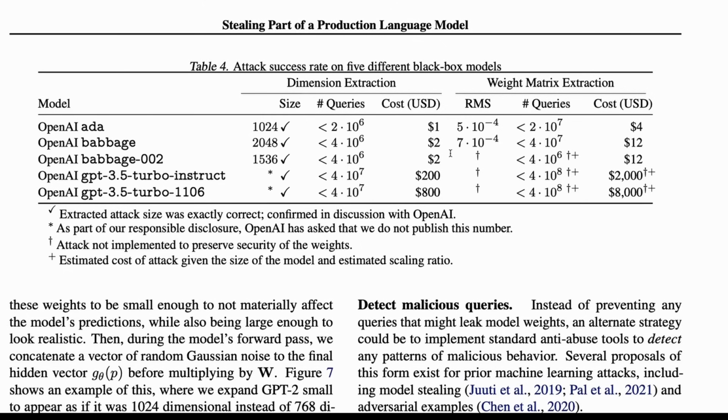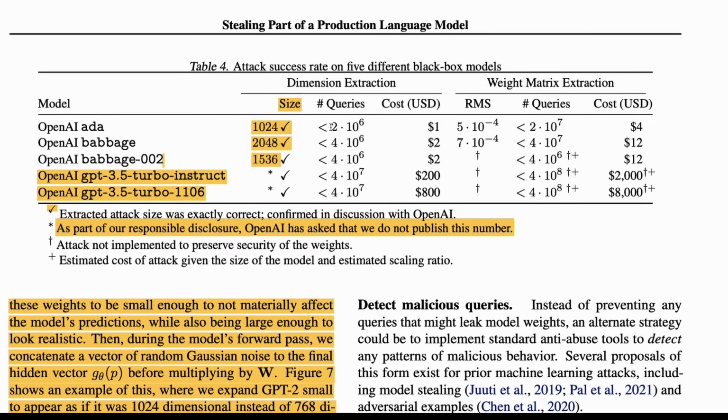So the result of this entire paper is this. They've got 1, 2, 3, 4, 5 models, and with OpenAI especially, we know the size of this, 1024, they revealed it. Babbage 2048, Babbage 002, 1536, that's a very weird sizing. OpenAI GPT 3.5 Turbo Instruct and the other model, OpenAI told them not to release the information. And they respected it. Cool.